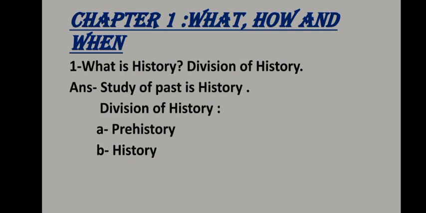As we have studied, whatever events or whatever things that have occurred in the past is known as history. Like anything that happened a day before, a week, a month, a year or a decade or thousands of years ago, if we want to know about all those things, then it is known as history. And many historians have divided history into two parts. The first one is prehistory and the second one is history.